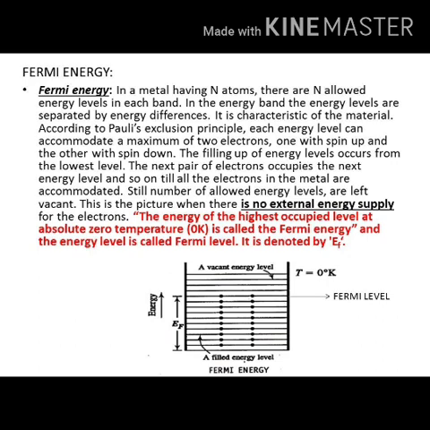This is the highest occupied level by the electrons. So that level is what we call the Fermi level. And the amount of energy required for filling all the electrons is the Fermi energy. Here I repeat the definition again.